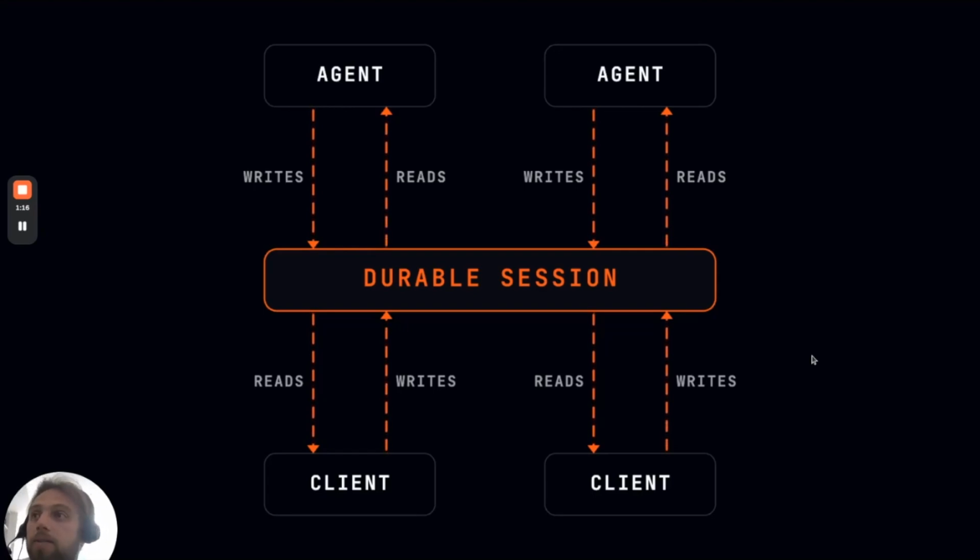It allows clients to subscribe to all of that activity from a single place over a single resumable multiplex stream. The resumable piece here is quite interesting because it means if the client disconnects, they can automatically reconnect and pick up from exactly where they left off. And the agent doesn't have to worry about the end client's connectivity health. The agent can just write their events into the session layer and not worry about whether the client's connection is healthy or not, or in fact, how many connections a client has.